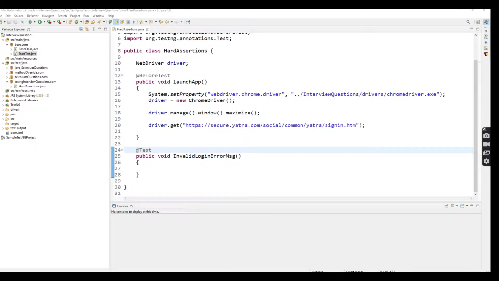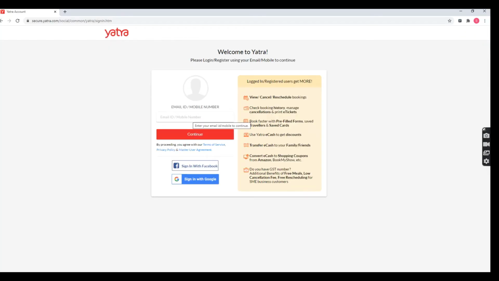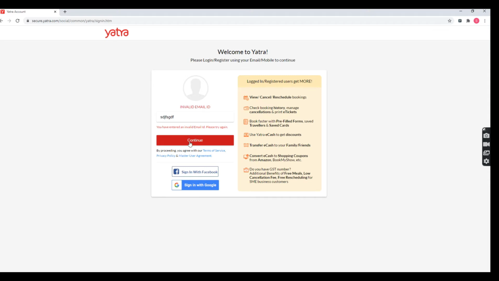Now I'm going to tell you the steps I'm going to automate. Here I'm going to enter an invalid email ID, like that. After clicking on the continue button, we get one error message saying you have entered an invalid mail ID, right? This is the error message I'm going to validate, whether I'm getting it or not.